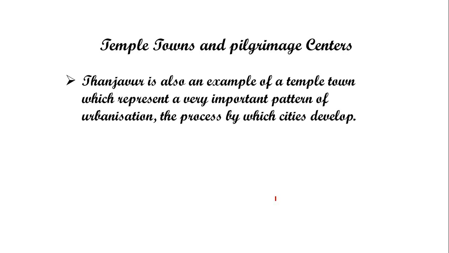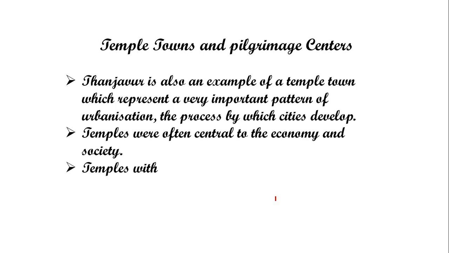So along with being an administrative town, Thanjavur was also considered a temple town, and a commercial town too, because there was great trading of many things. So that was an example of a pattern of urbanization, means these cities or towns developed as urban cities. Temples were often the center of the economy and society.